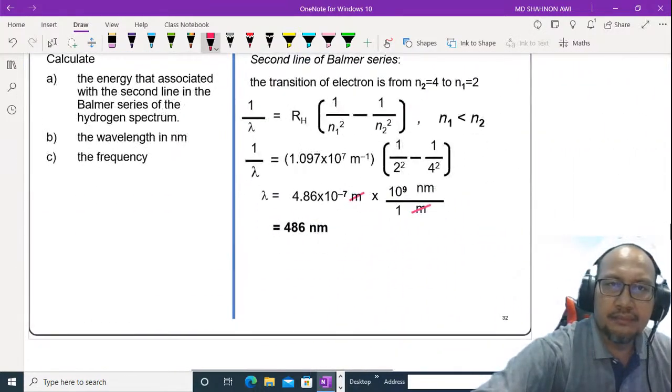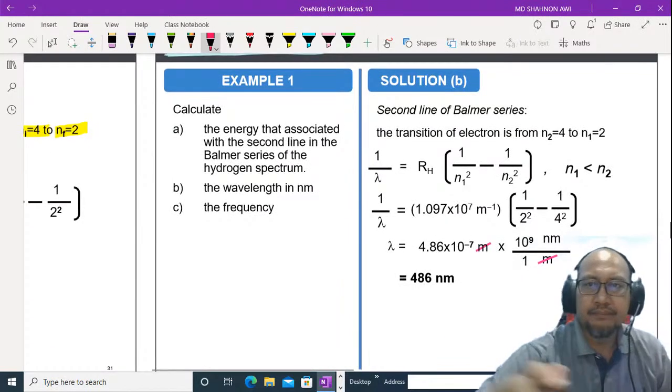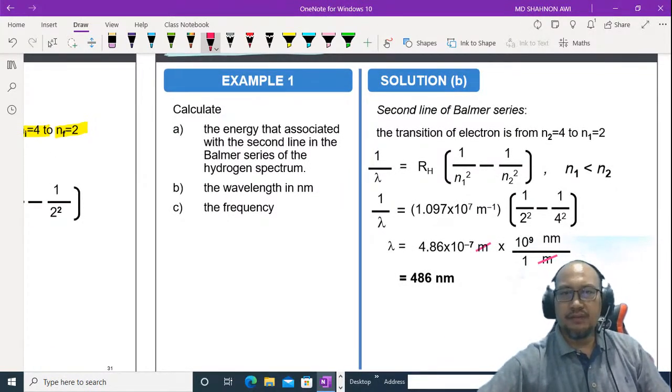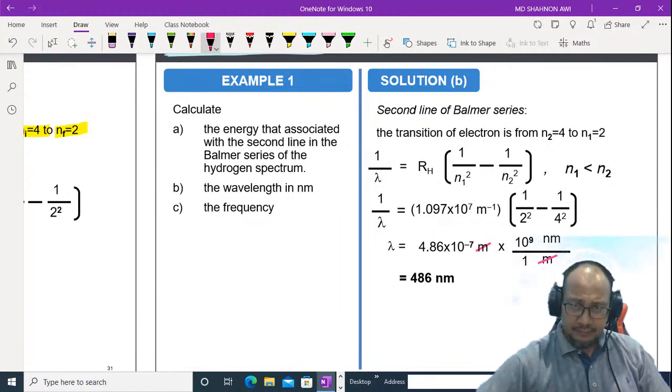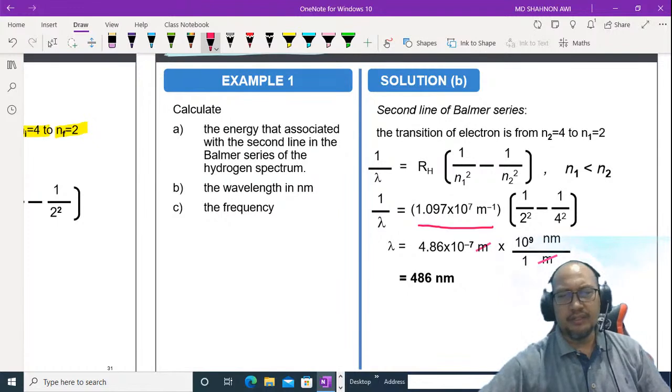The second question is wavelength. You can use this formula: 1 over lambda equal to RH times 1 over n1 squared minus 1 over n2 squared, and n1 must be less than n2. Because this is lambda, you cannot use 2.18 exponent negative 18 joule. We have to use 1.097 exponent 7. And after we get the answer in meter, change it to nanometer by multiplying by exponent 9.